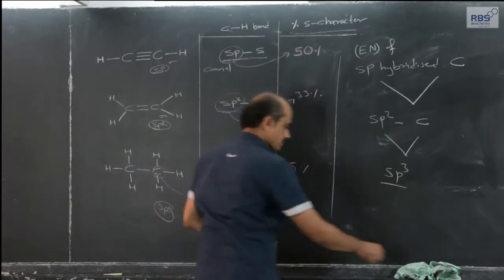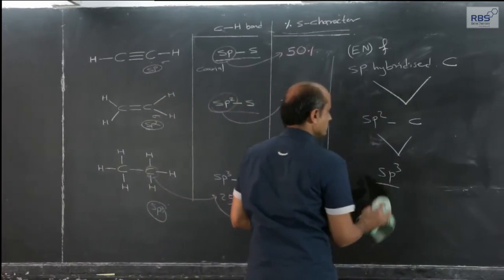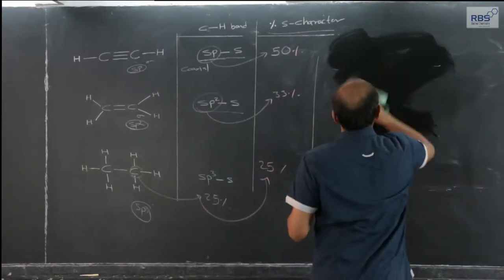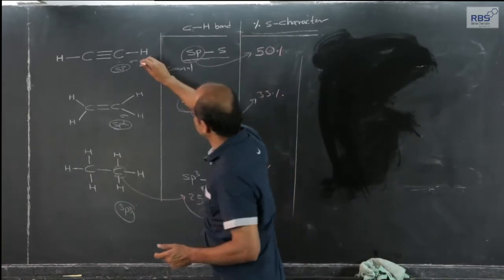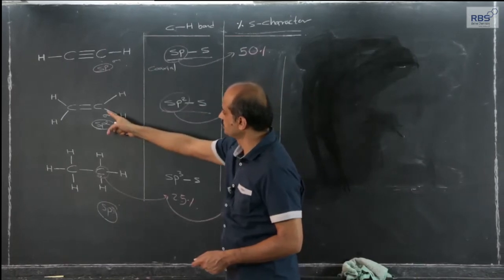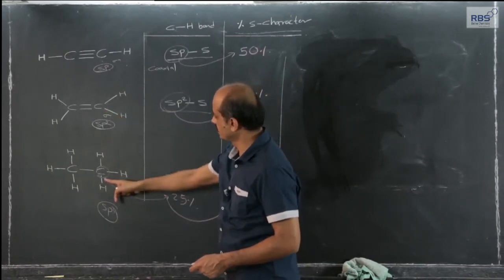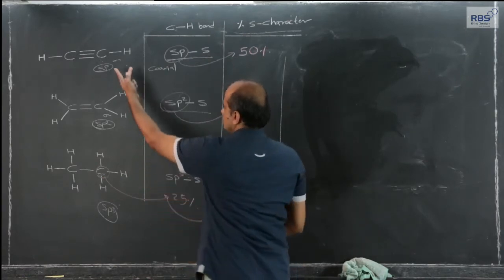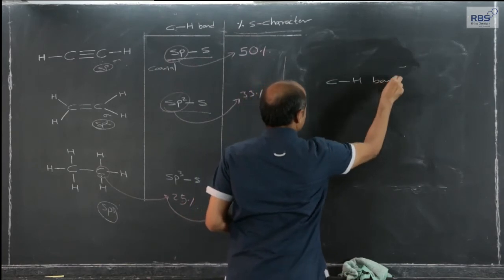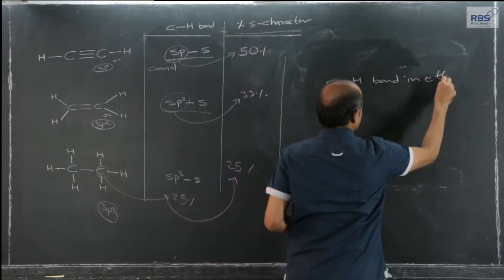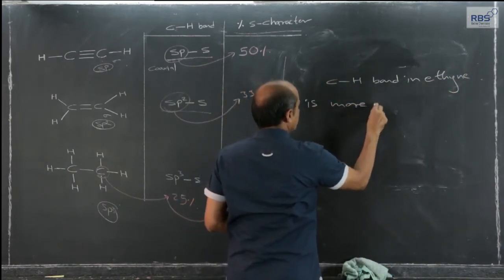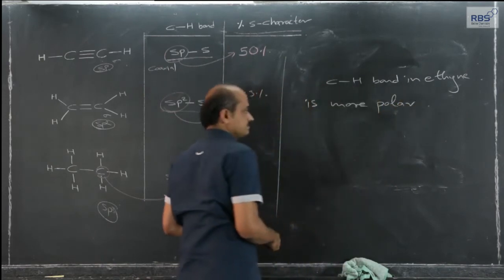Because of that, the CH bond in ethyne, as compared to the CH bond in ethene and the CH bond in ethane, is more polar.